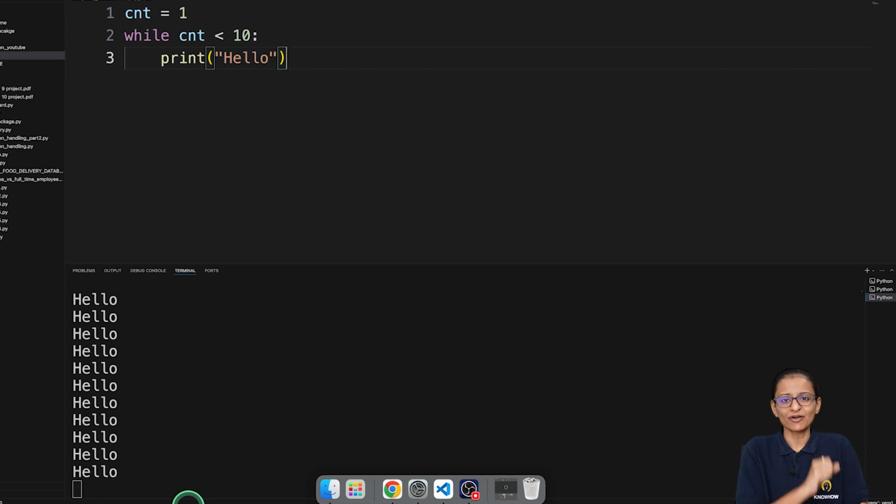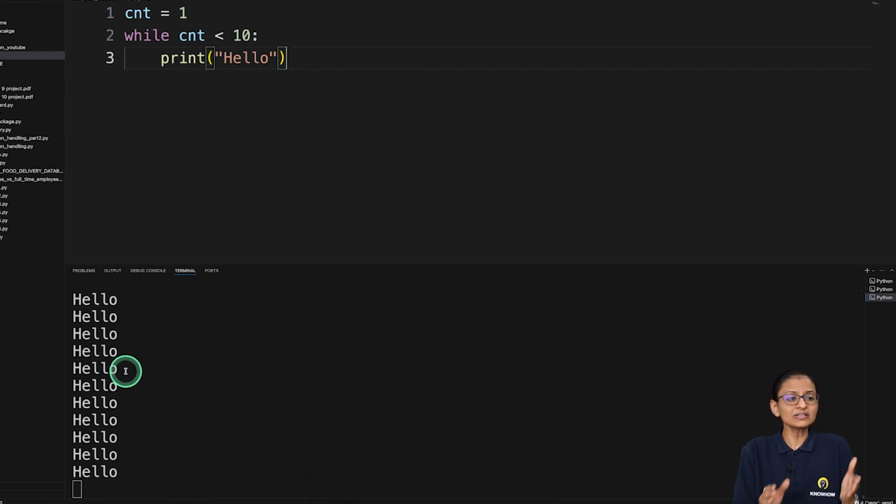Why? The reason is that I have made a logical error here. So what is logical error? Logical error means when you write a program and in the logic you make some mistake. Because of that mistake, your program may generate unexpected result. What do I want in this program? I want to print hello 10 times on the screen, but you can see that hello is printing an infinite number of times. What is the reason for that?